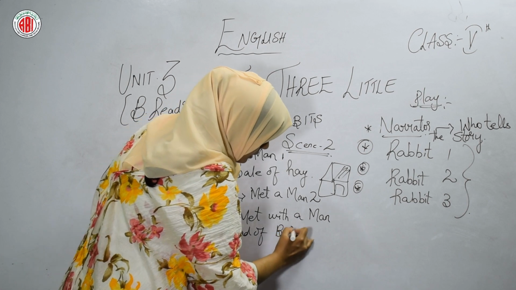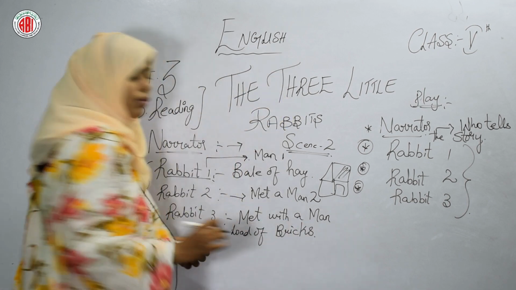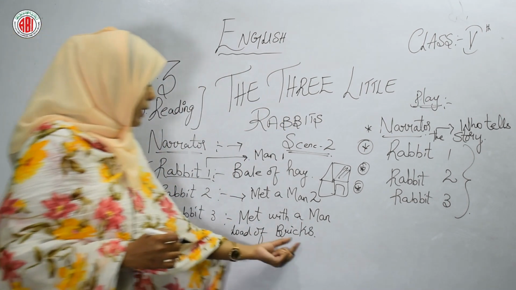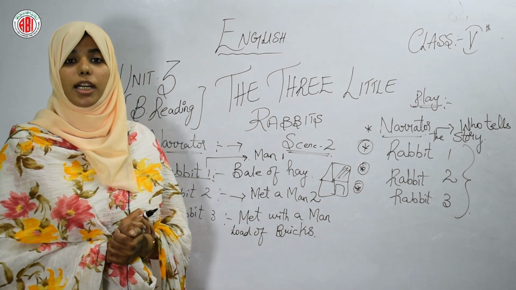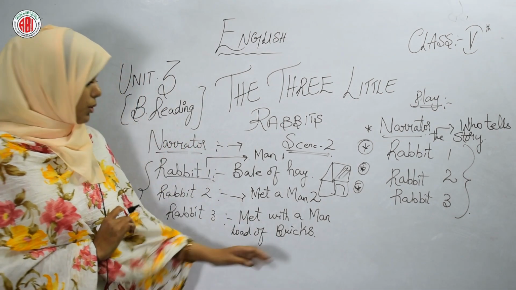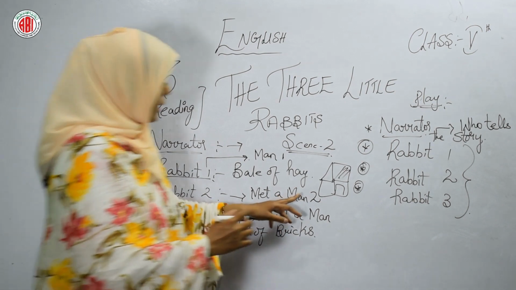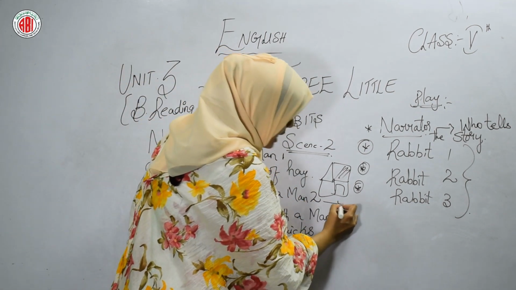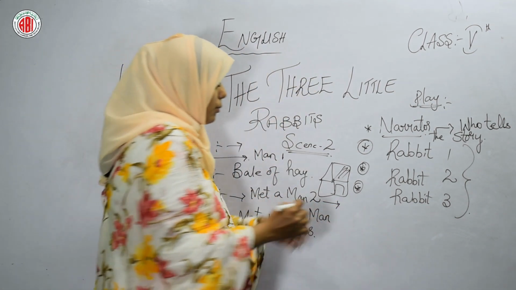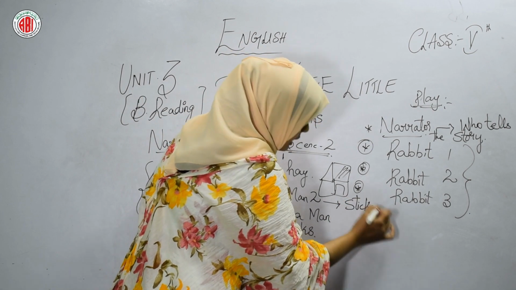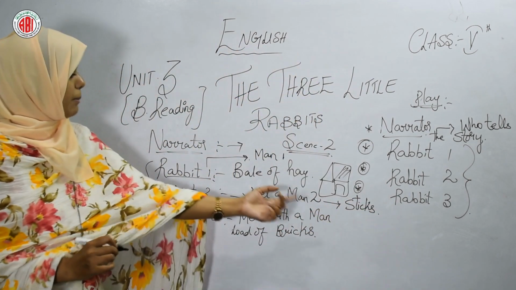Bricks are nothing but bricks, in Urdu we will call them eent. You know students, bricks. Let's see what the third rabbit is telling this man. The second rabbit got the bundle of sticks and made the home with sticks. Rabbit 2 has built a house of sticks.